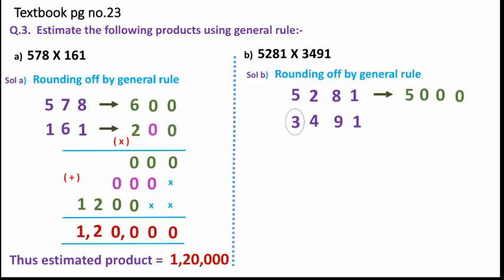Then for 3,491 rounding off, first of all we will find the thousands place digit, which is 3. The next digit is 4, which is less than 5. No changes will again be done at the circle digit. So our rounding off will be written with 3 as it is, and the rest of the digits towards the right of the circle digit become 0, 0. Okay children, we already discussed this in the previous class when we learned the rounding off rules.